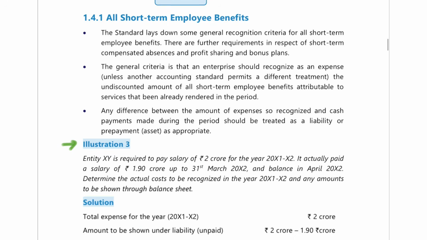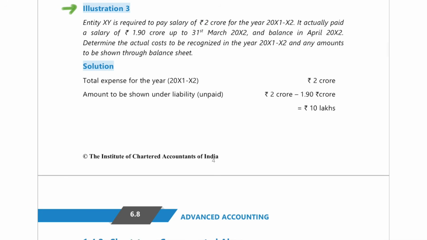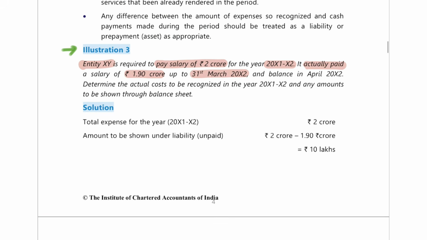Now coming on to illustration number 3, where they tell you that there is an entity Y and they are required to pay a salary of 2 crore for the year 2001-2002. They have only paid 1.9 crore up to 31st March. So they are yet to pay another 10 lakh rupees, correct? So 0.1 crore they are yet to pay.